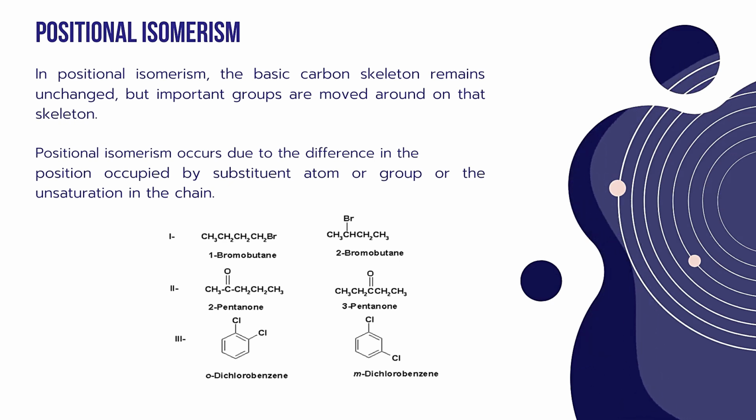In the third example, ortho-dichlorobenzene and meta-dichlorobenzene. Here the position of one of the chlorines is ortho with respect to the other chlorine group, and in meta-dichlorobenzene, the position of one chlorine group is meta with respect to the other chlorine group. So the position of the chlorine changes here. That's why this comes under positional isomers, and the phenomenon is called positional isomerism.